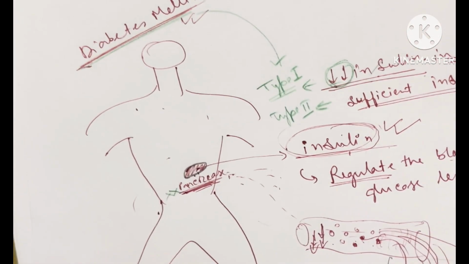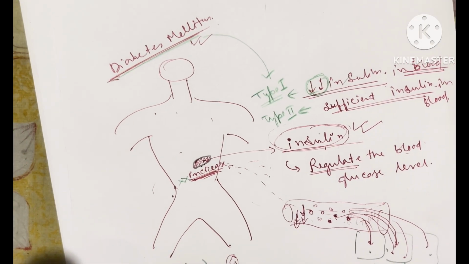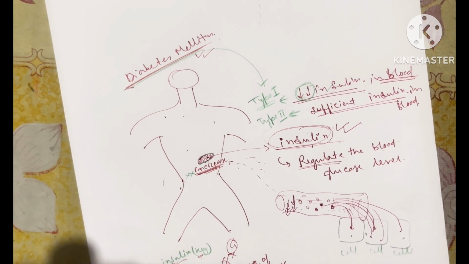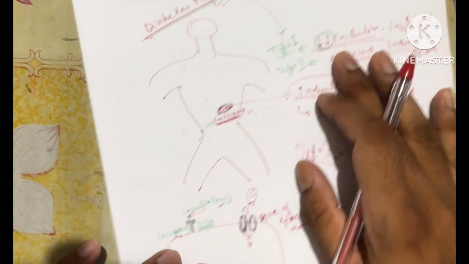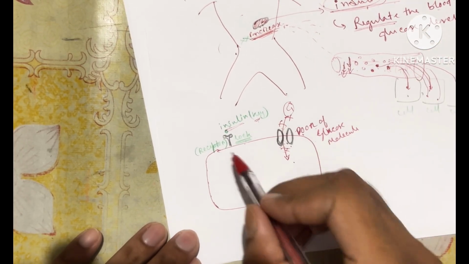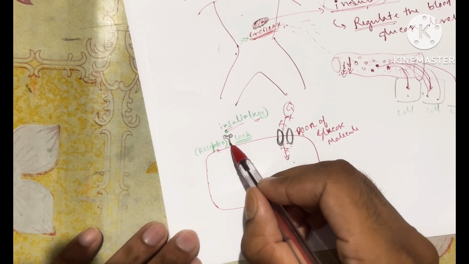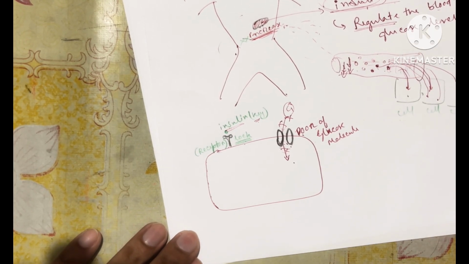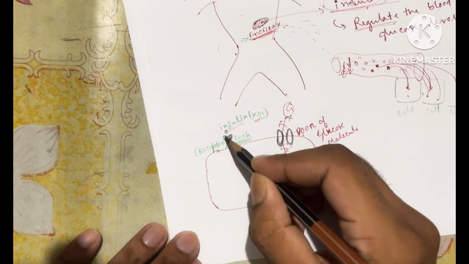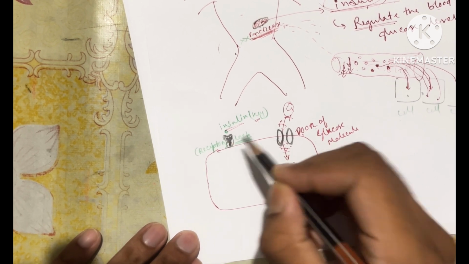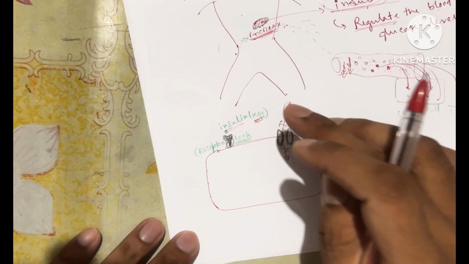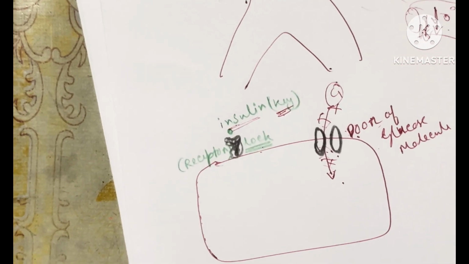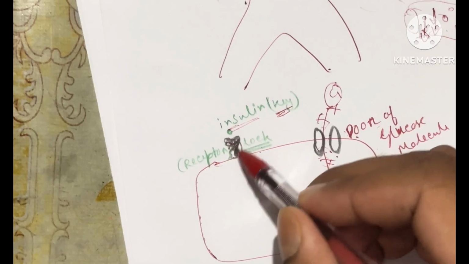But now what is in type 2? In type 2 diabetes, there is a sufficient amount of insulin. There is no problem at all with that insulin. The problem is with the lock. Now this lock has been disturbed, completely destroyed. We have a sufficient amount of keys. We don't have any problem with the key, but the problem is only with the lock. So now the lock is not working properly.